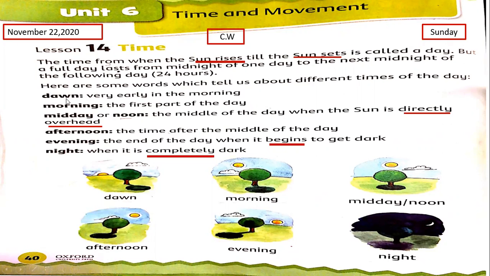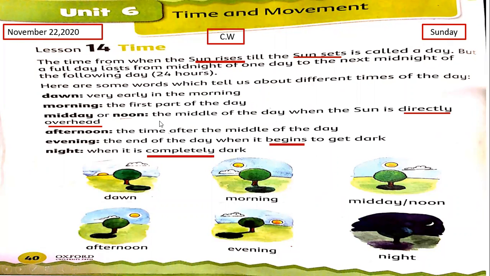First is dawn, very early in the morning. Here you can see the sun rises above, not fully above, but rises. It's called the dawn time, when it starts to brighten with daylight. Morning, the first part of the day, is called the morning. The part of the day from dawn to noon is called the morning.